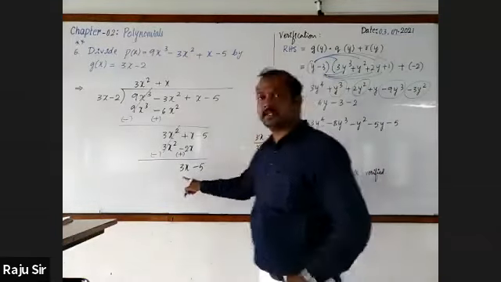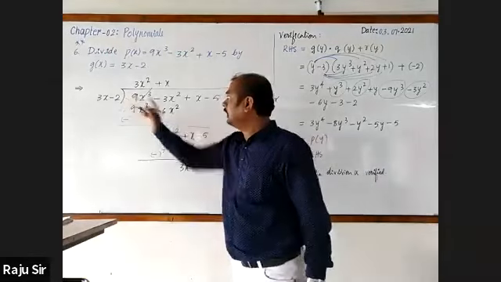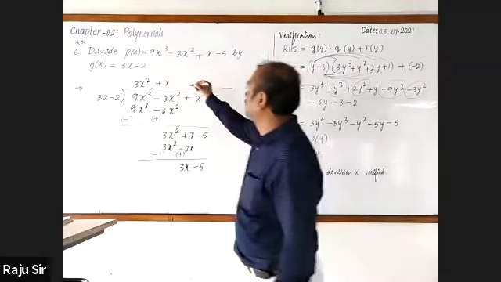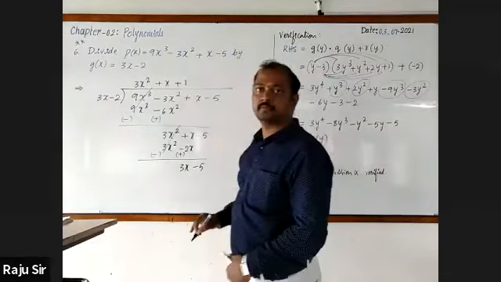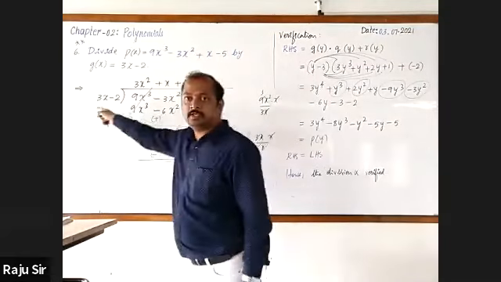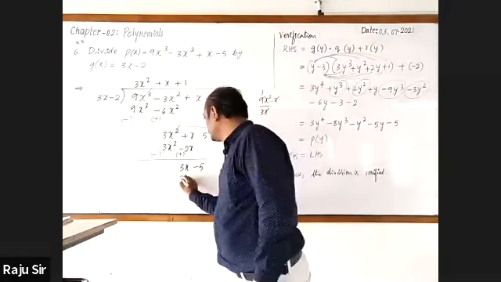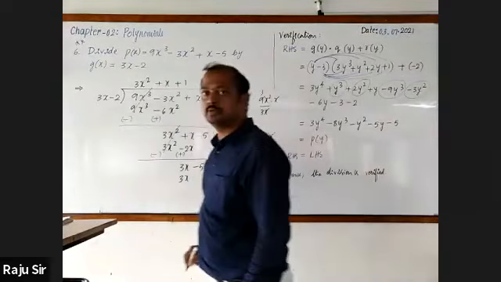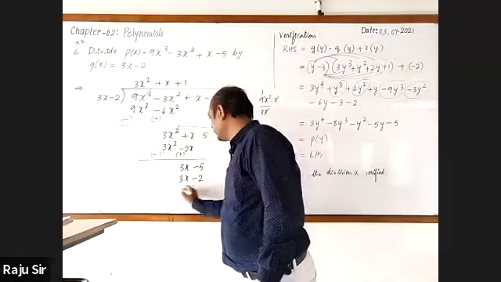3x is in the dividend and 3x is in the divisor, so the quotient is 1. Cancel. Multiply 1 with both the terms. 1 into 3x is 3x. 1 into minus 2 is minus 2.